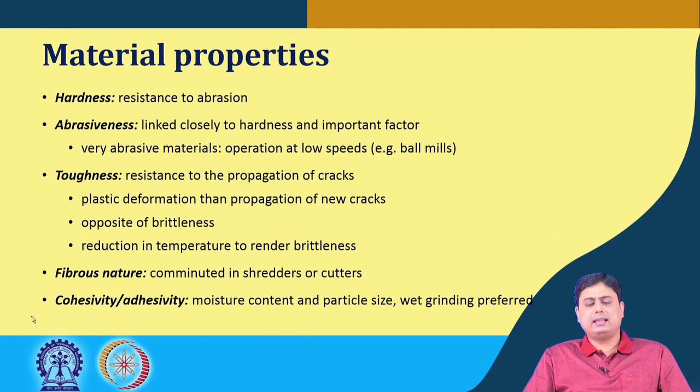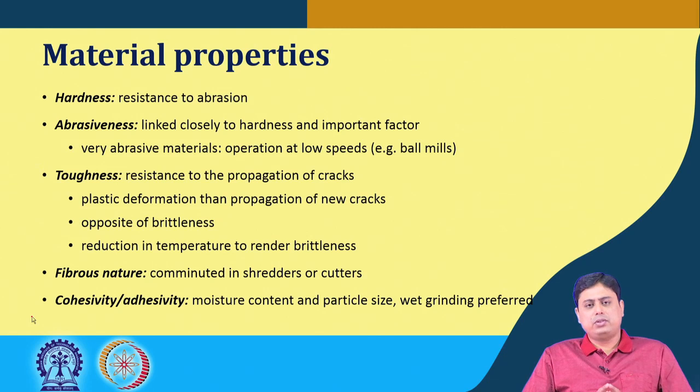Now, toughness is another important parameter for the material properties. It is the resistance a material provides to a crack or its propagation. So, the tougher the material, similar to hardness, the more difficult it becomes to break, and toughness is the opposite of brittleness.